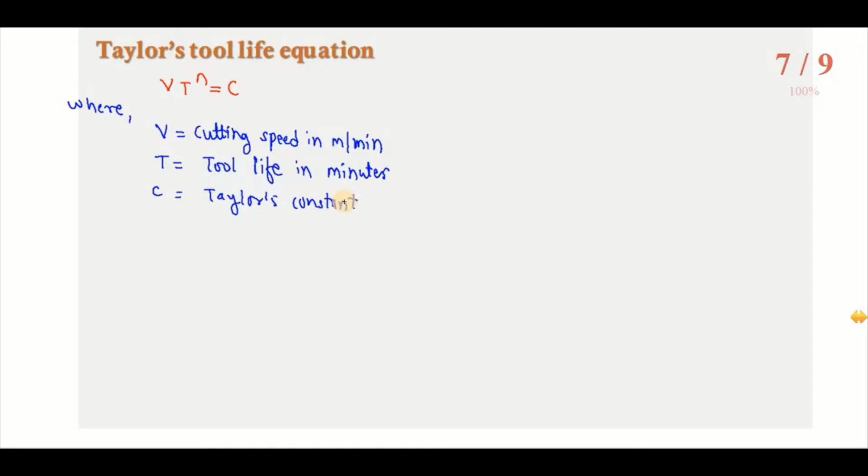This value is the cutting velocity for 1 minute of tool life, and small n is the Taylor's exponent.